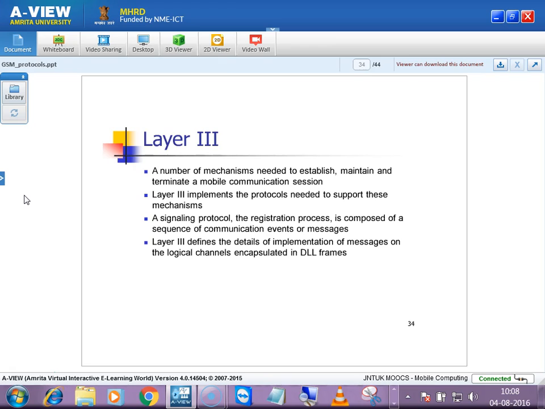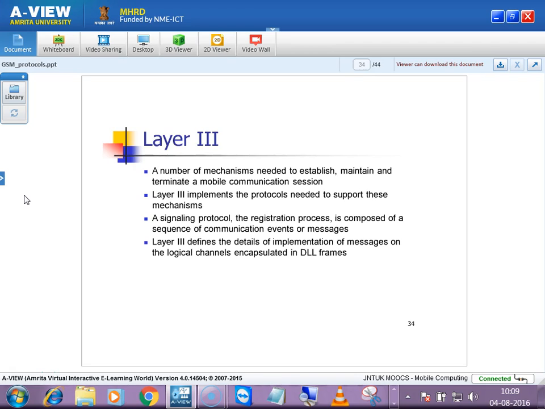Let us see in detail. Layer 3 has a number of mechanisms needed to establish, maintain, and terminate a mobile communication session. It can be any session: a voice session, a data session, a multimedia service, any service. For that service, when it is established, for how much time it should be maintained, when it should be terminated, on what basis it terminates, what messages should be exchanged, and what should happen whenever the call is in process, those things will be taken care of by this layer.